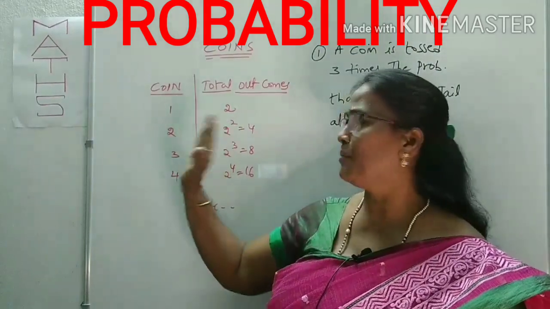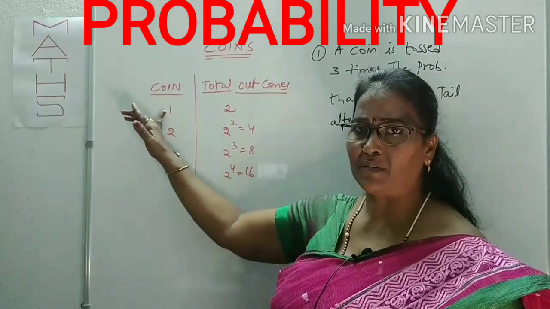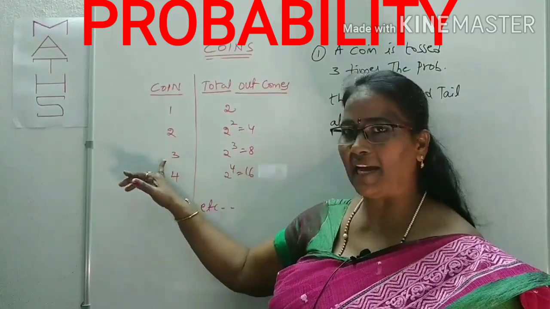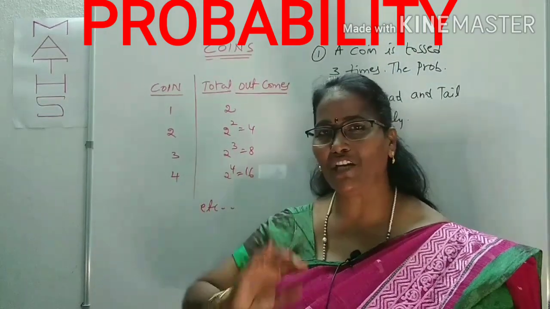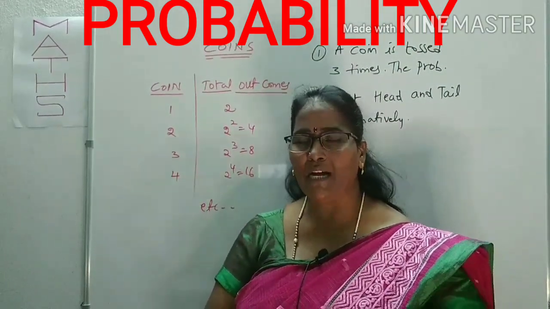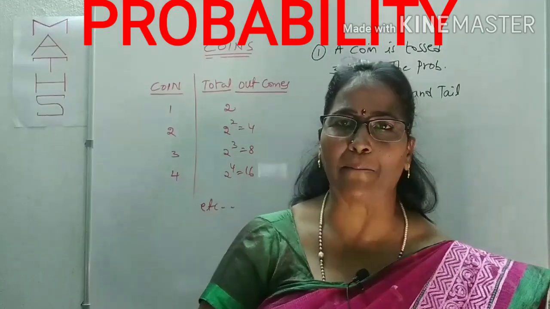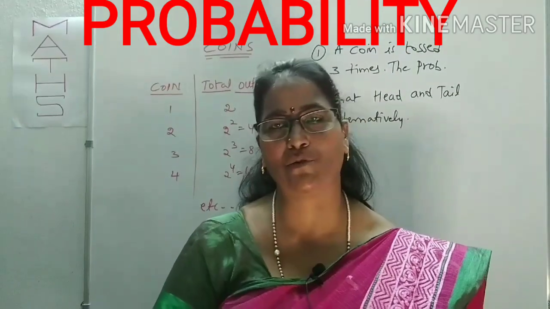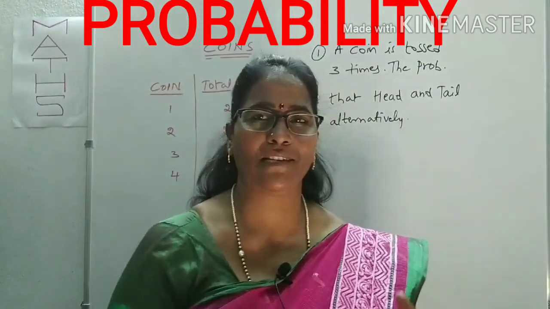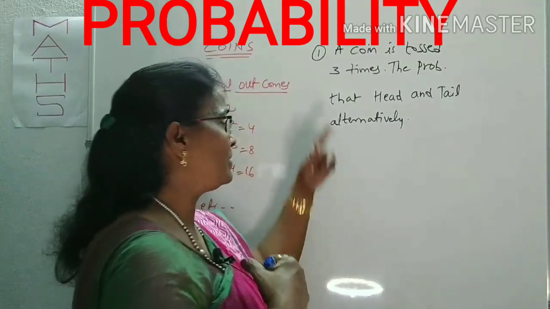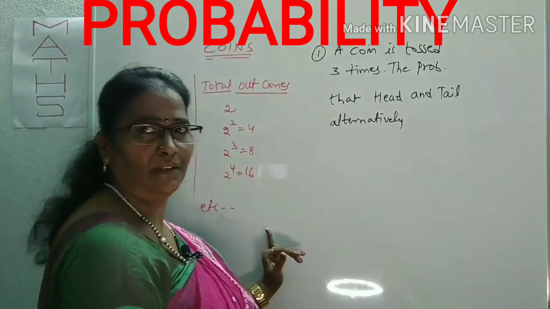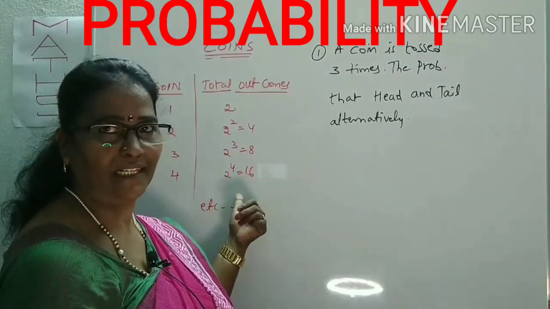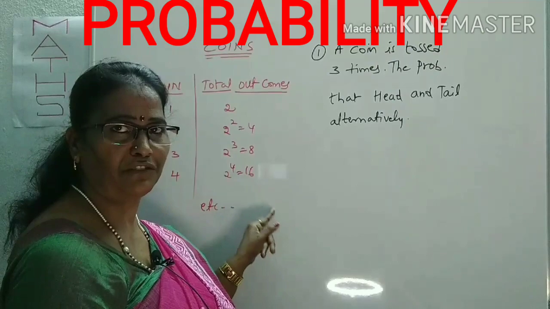First of all, you should know how many outcomes will come when one coin is tossed, maybe a coin is tossed twice, maybe two coins are tossed at a time, maybe thrice, maybe 4 times, and so on. You have to know the total number of outputs first, and according to the probability, you have to choose the m value. This is useful for n. What is m? We can look at the question to get a clear idea. This is also an easy way we can proceed. If a coin is tossed n times, you can take 2 power n in general. Maybe 2 times, 3 times, 4 times, you have to remember.